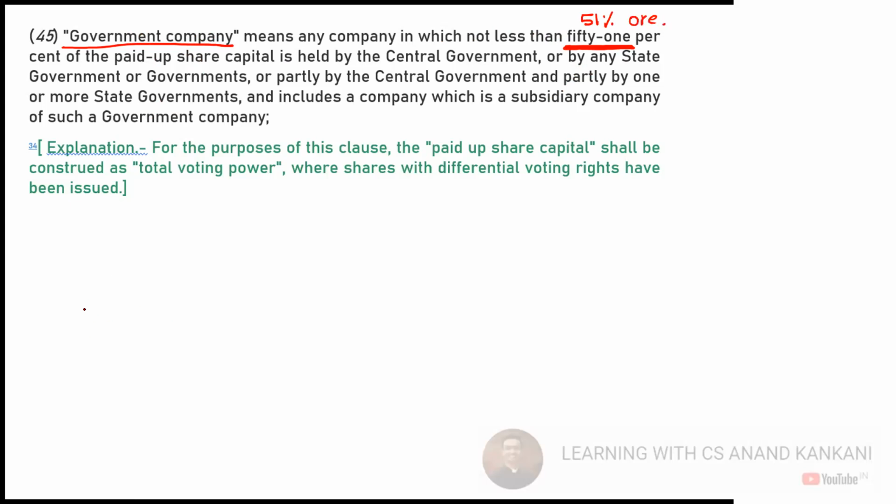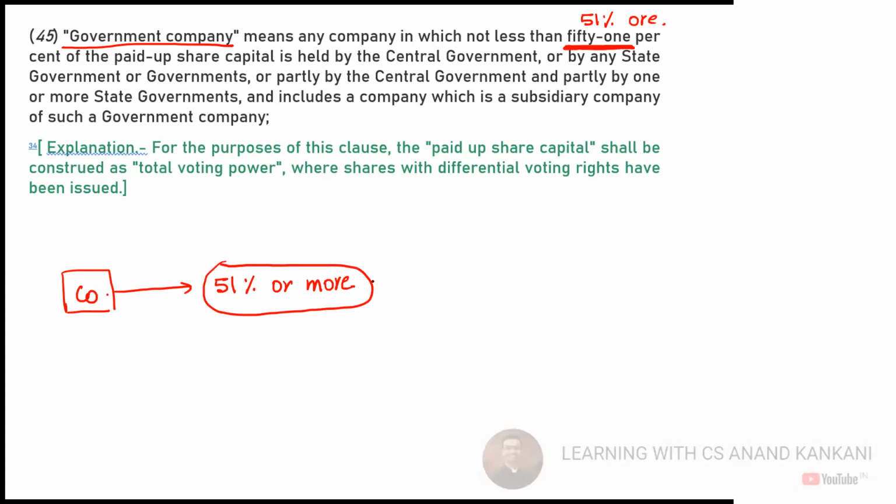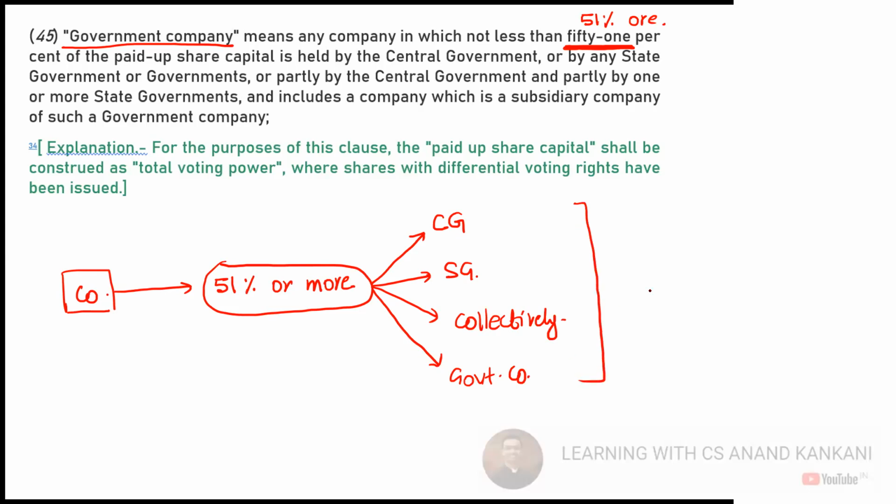So if in a company 51% or more of the shares is held by the central government, by a state government, or collectively by central government and state government, or by some other government company, then in this case, we will say the company is a government company.